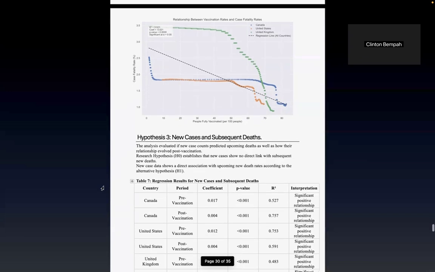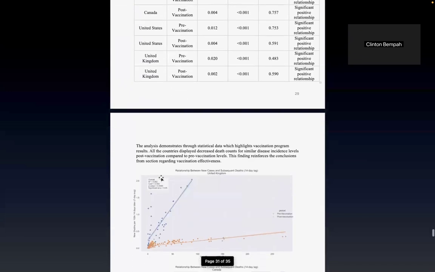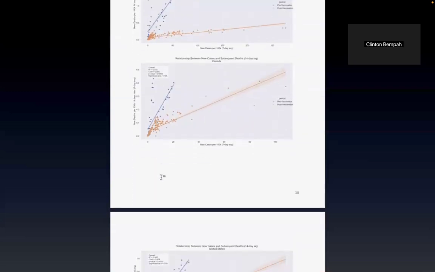And in conclusion, I can confirm that this report highlights three key takeaways. Governments react to rising cases rather than proactively preventing them. Vaccination significantly reduces the mortality rate. And the relationship between cases and deaths fundamentally changes post vaccination rollout. These findings reinforce the importance of proactive policy, rapid vaccine development, and data-driven decision making in future pandemics.